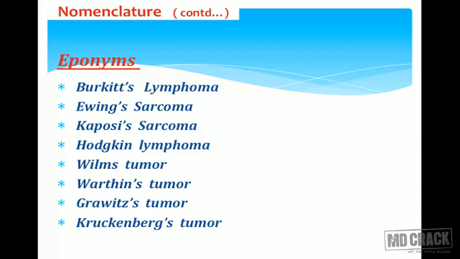Warthin's tumor is a tumor arising from the parotid gland, very commonly seen in smokers. Grawitz tumor, nothing but renal cell carcinoma of the kidney. So, in the name of a scientist, we try to remember these names. Krukenberg's tumor, a very peculiar tumor. It is mainly gastric carcinoma that gets deposited in both sides of the ovaries, with bilateral involvement of the ovaries. We call it Krukenberg's tumor. So, these are examples of eponyms.